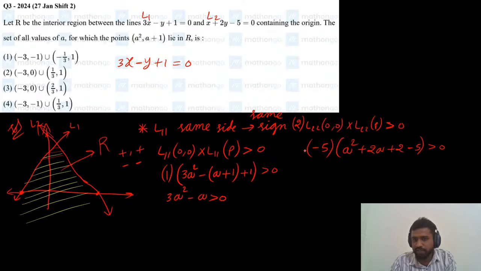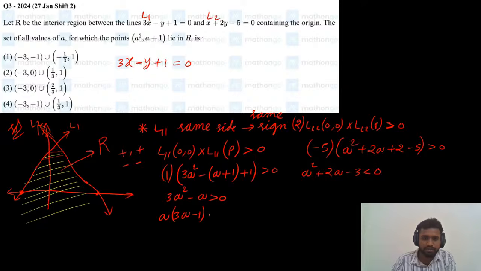So if you multiply with the negative quantity, the sign of inequality will be reversed. So here a square plus 2a, minus 5 plus 2 is minus 3, and the sign of inequality will be reversed. Just divide with minus 5 on both sides. So a square plus 2a minus 3 will be less than 0, and this is a of 3a minus 1 greater than 0.